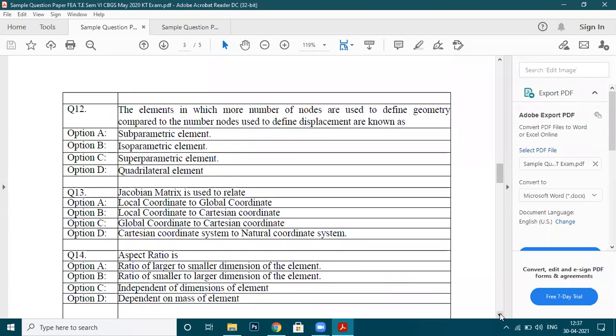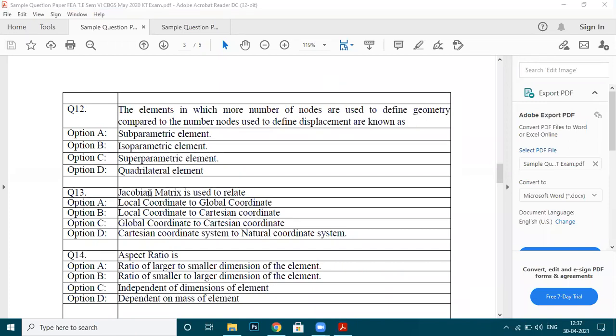In the elements in which more number of nodes are used to define the geometry compared to the number of nodes used to define the displacement, it is called what?